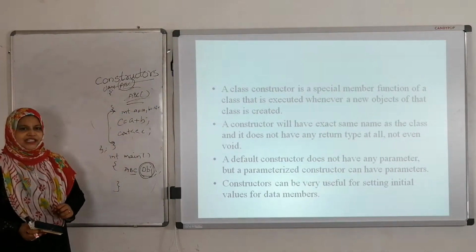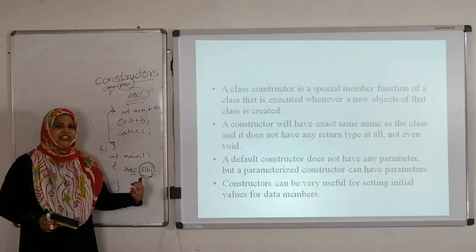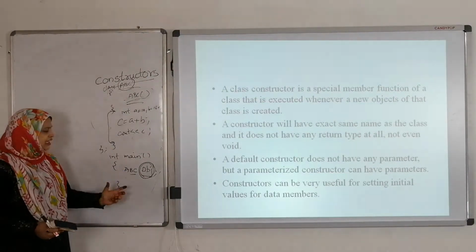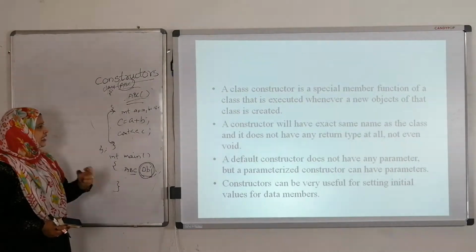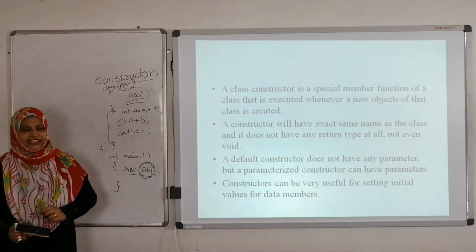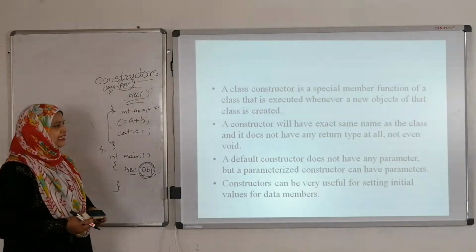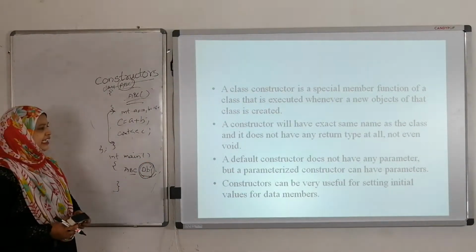In the case of functions, we have to create the object and, by using that object, call the function. But in the case of constructors, whenever we create the object, at that time only the constructor is automatically invoked. A constructor will have the exact same name as the class name, and it doesn't have any return type, not even void.